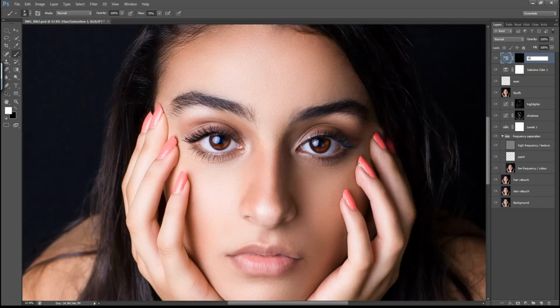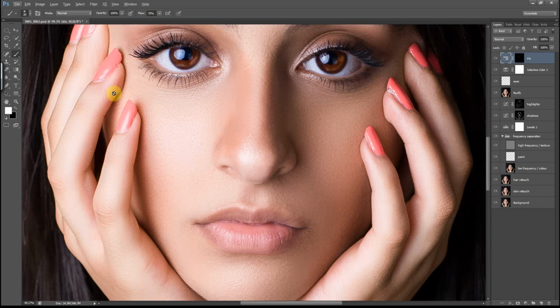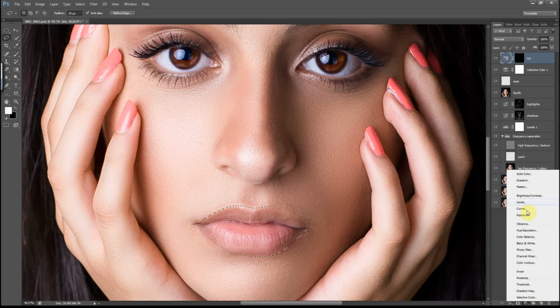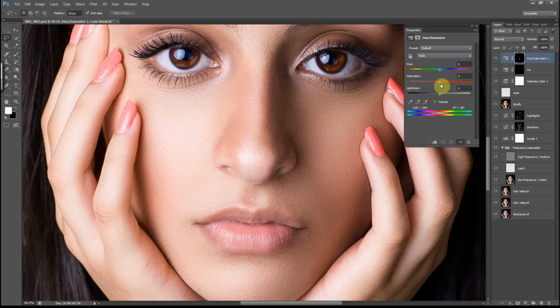I'll rename this layer Iris, and now I want to change the color of her lips. So I'll select the lasso tool, draw a selection around her lips, add an adjustment layer, go to hue saturation, and go on red. I play around with the slider just to see what I like and what I'm happy with.